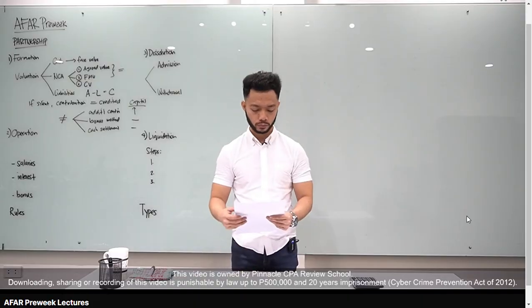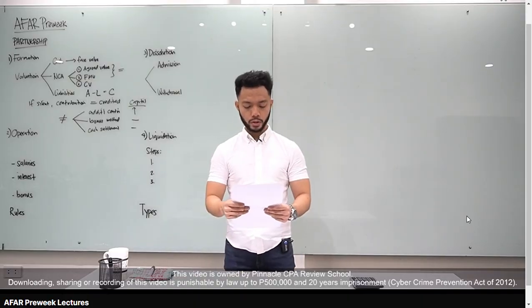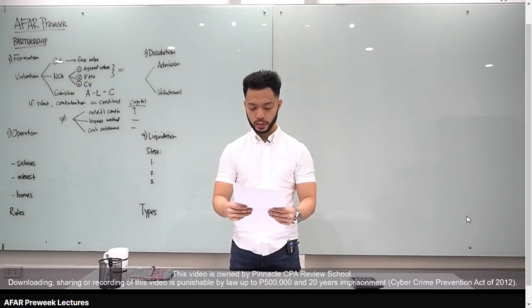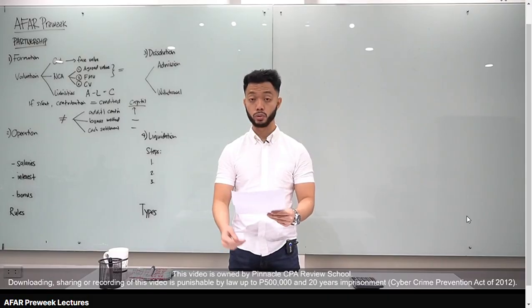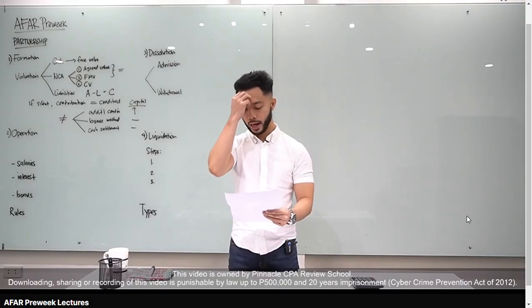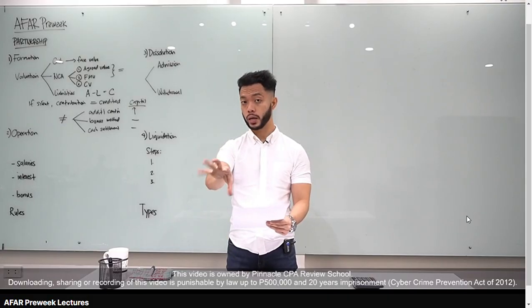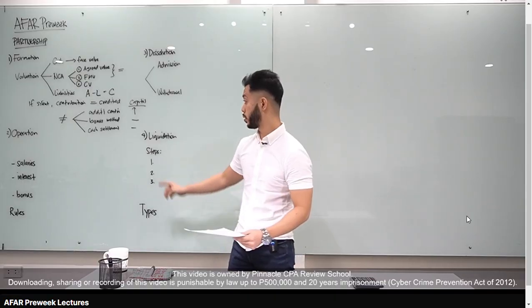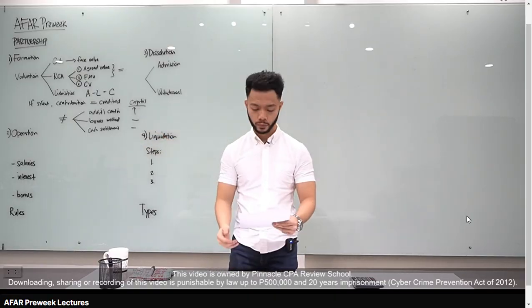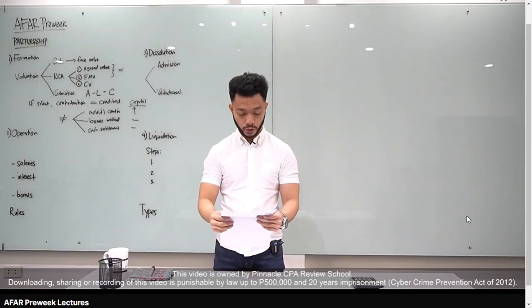letter A. Number 3, under the bonus method, any increase or decrease in the capital credit of a partner is, let's go to letter A, deducted from or added to the capital credits of the other partner. So meron ka ng transfer of capital, walang effect dun sa total capital of the partnership. Okay? Letter A for number 3. Let's go to number 4.